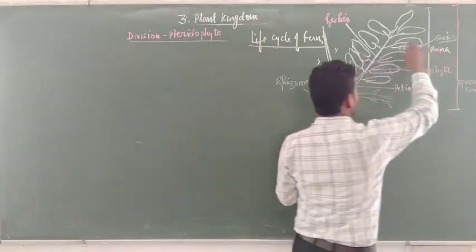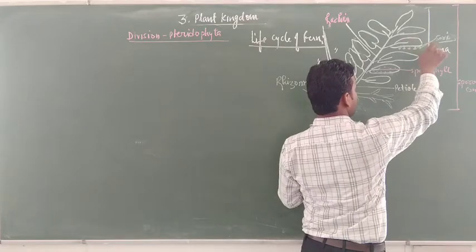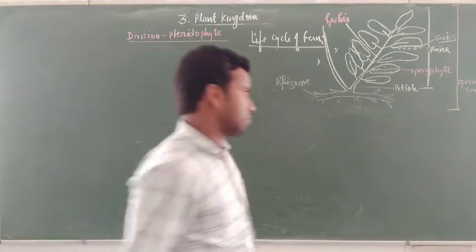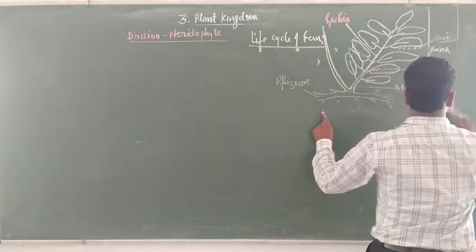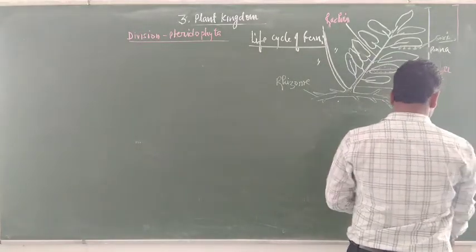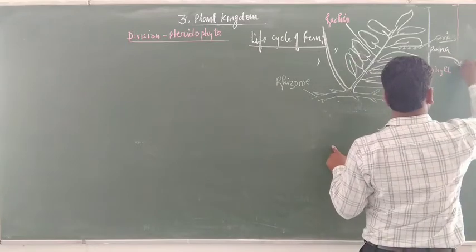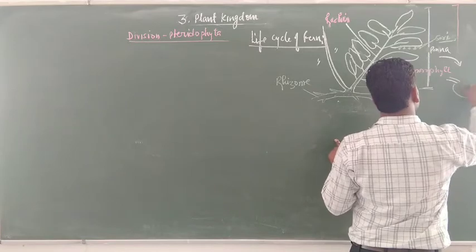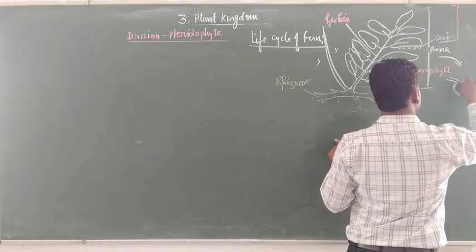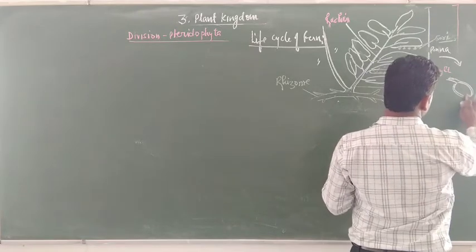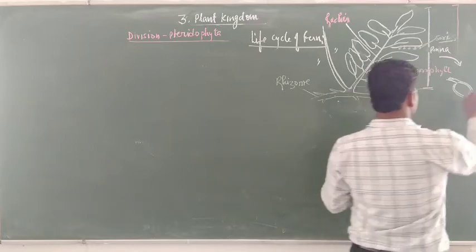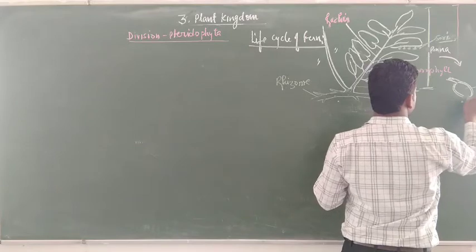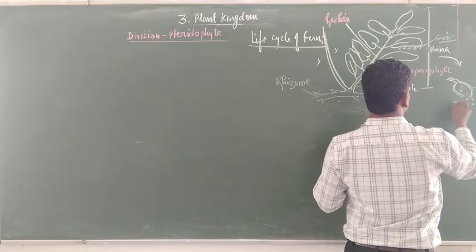Students, this is a sporophyll, that bears sori. Suppose this is a microsporophyll, it bears microspores. This is a sorus. After maturity, it releases its spores.